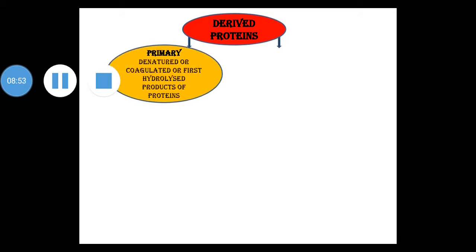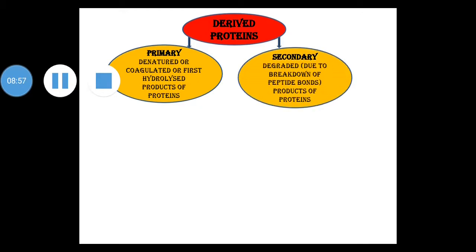Next is derived proteins. Derived proteins are derived from simple and conjugated proteins. We will see one by one. Derived proteins are again subclassified into primary derived proteins and secondary derived proteins. Primary derived proteins are denatured or coagulated or first hydrolyzed products of proteins, while secondary derived proteins are degraded products of proteins. These are degraded due to breakdown of peptide bonds.